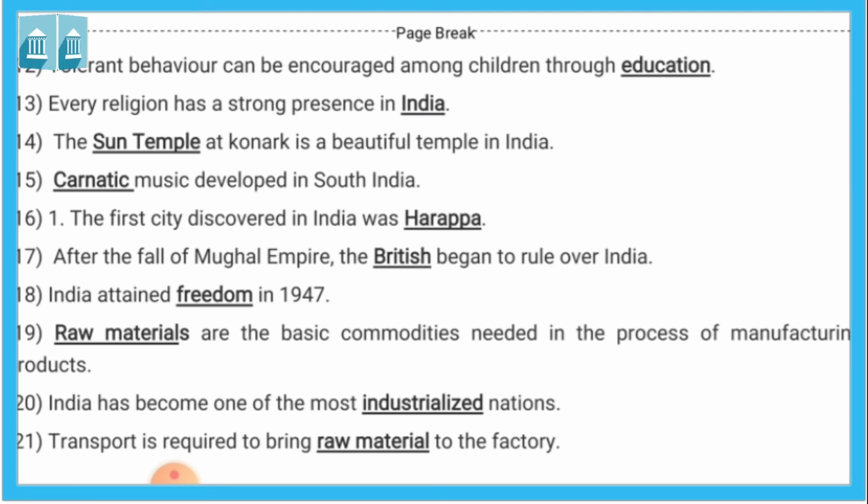Sixteenth, the first city discovered in India was Harappa. So Bhimbetka is the place where first time it was found that humans existed in this place, and Harappa is the first city which is discovered in India. Harappa was the first city which is discovered in India. So this is the ancient time, Harappa.